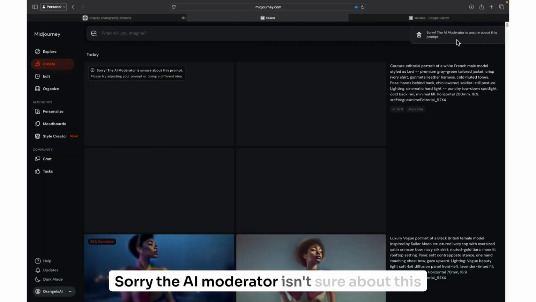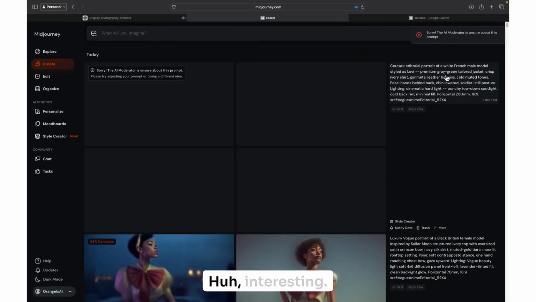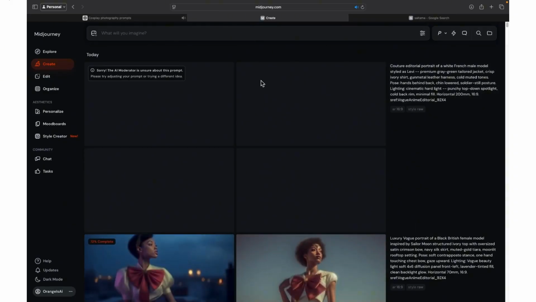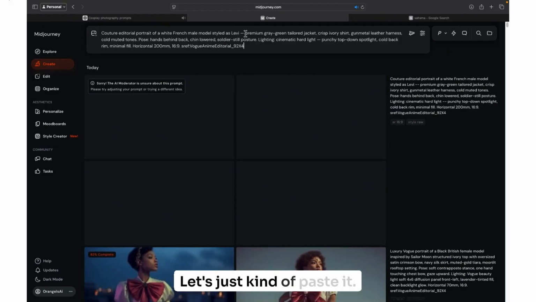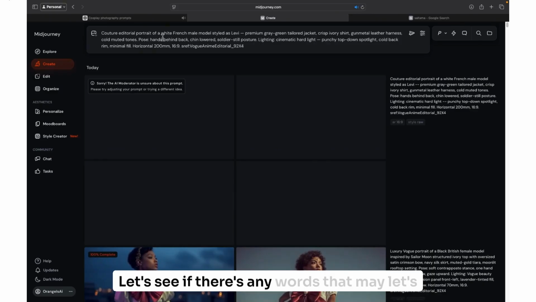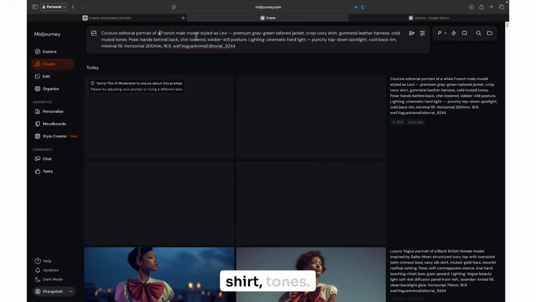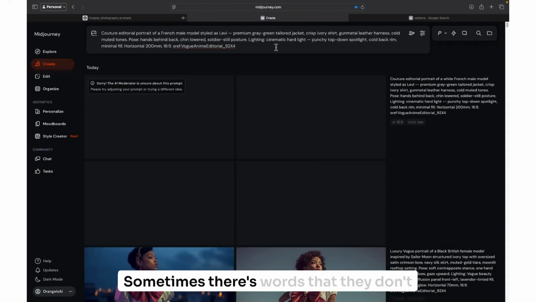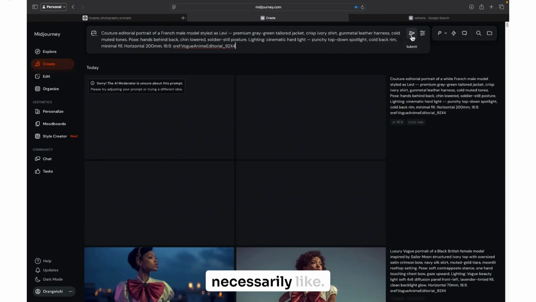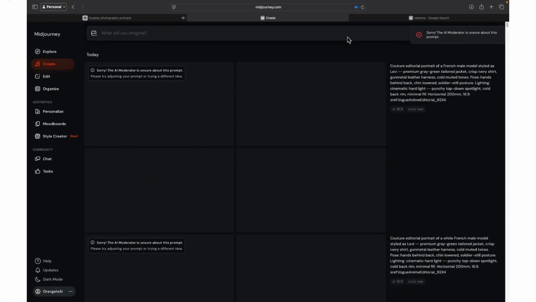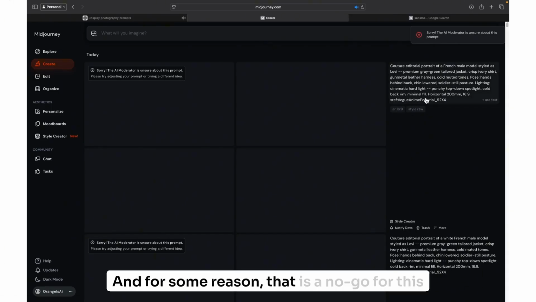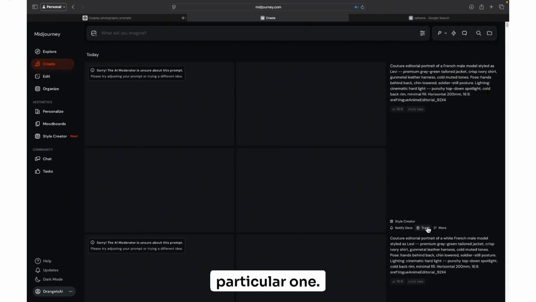Sorry, the AI moderator isn't sure about this prompt. Huh, interesting. Let's just paste it. Let's see if there's any words that may be the problem. Let's just say French model instead of white French model. French model, premium gray, ivory shirt, muted tones. Sometimes there's words that they don't necessarily like, and for some reason, that is a no-go for this particular one.